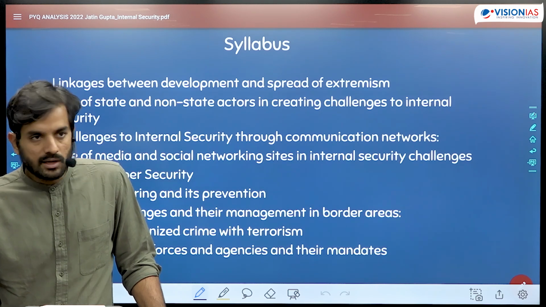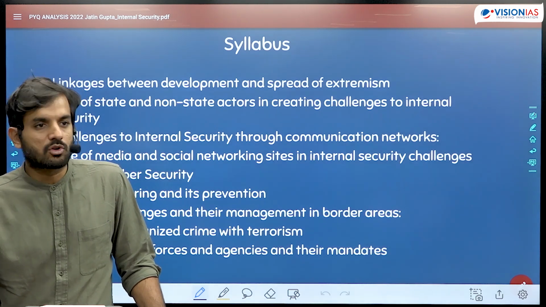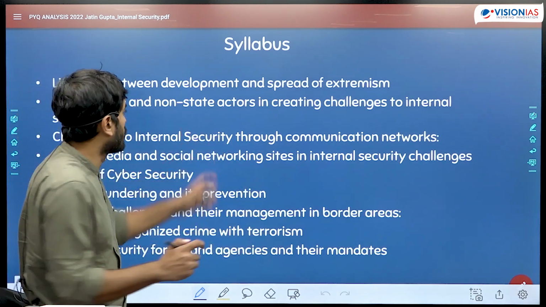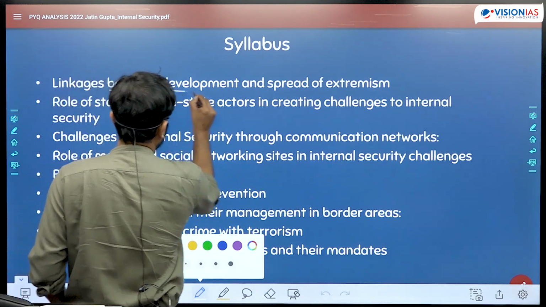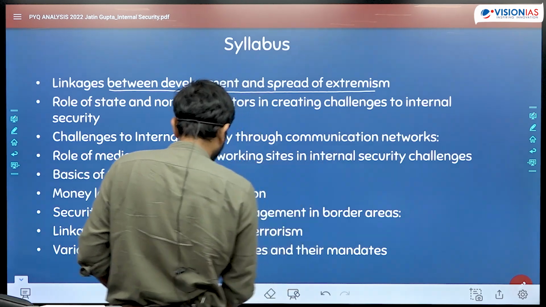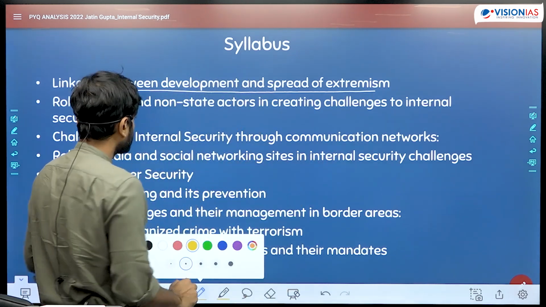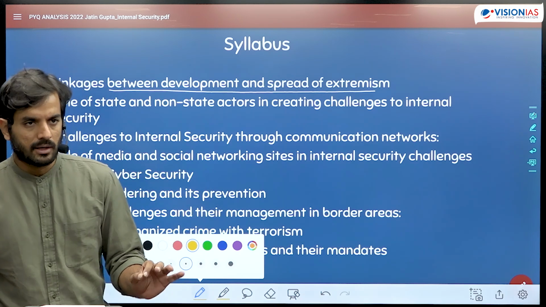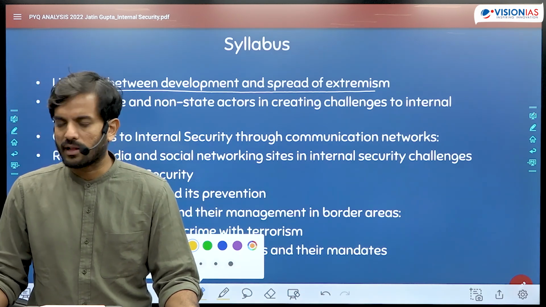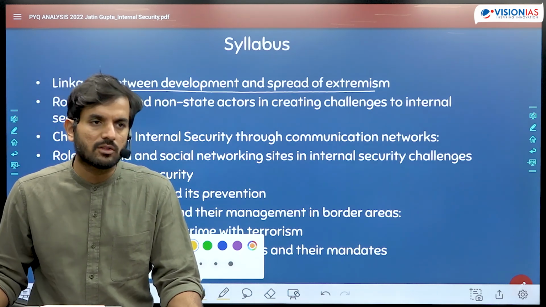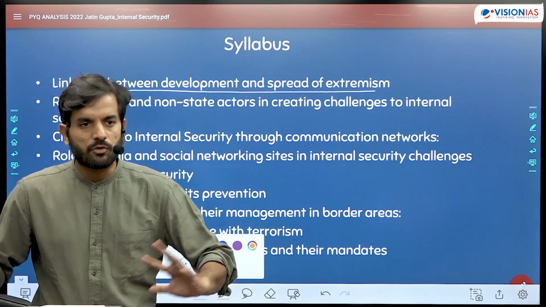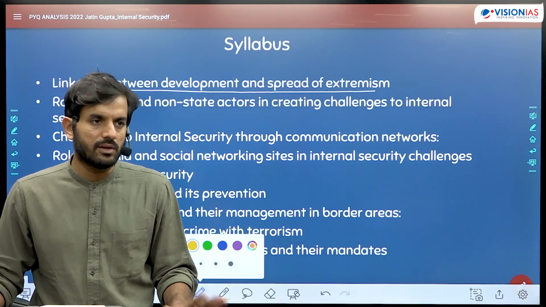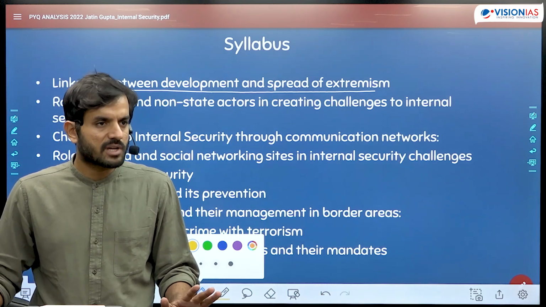This year also there is one question that has been asked on left-wing extremism from this topic, that is, linkages between development and spread of extremism. Every year you will find, inevitably, 1 or 2 questions asked from this topic. This year it was a question on Naxalism, last year it was on insurgency in the Northeast, and a year before it was again a question on Naxalism. So you will find 1 or 2 questions every year related to these 2 topics, which are really important.